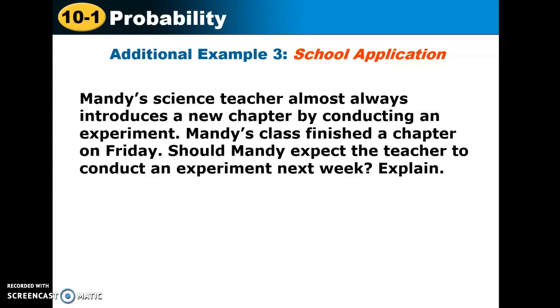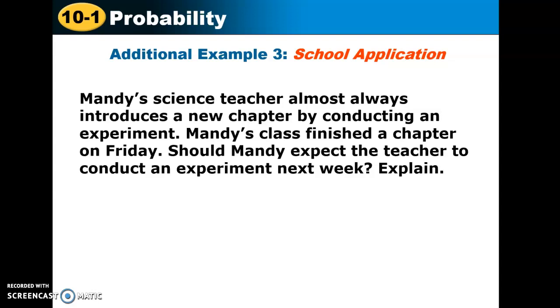Okay. All right, now, here is just kind of common sense type stuff. It's just kind of talking through some words. There aren't any actual numbers, but it's kind of following a pattern. So this problem says, Mandy's science teacher almost always introduces a new chapter by conducting an experiment.